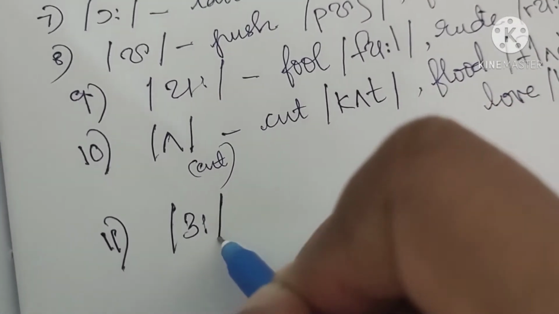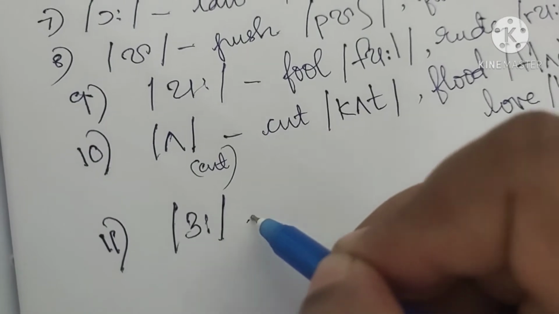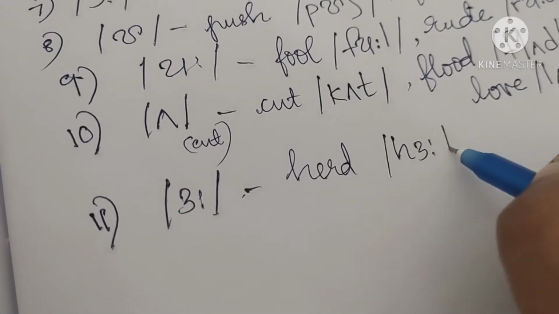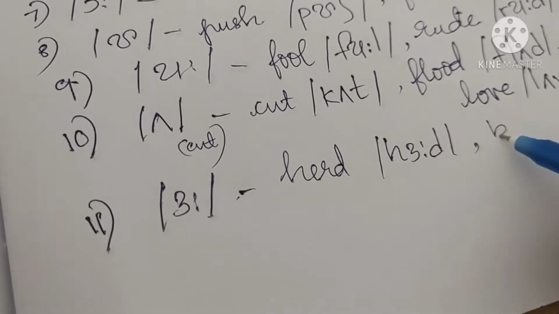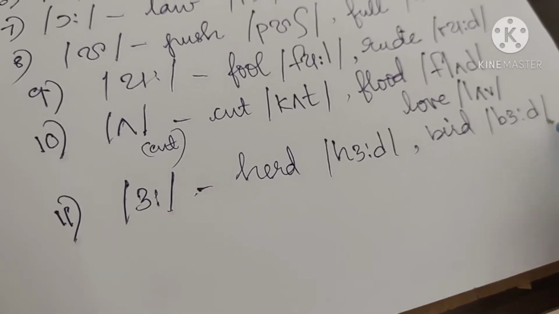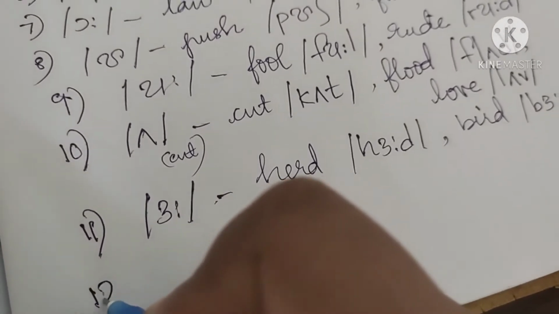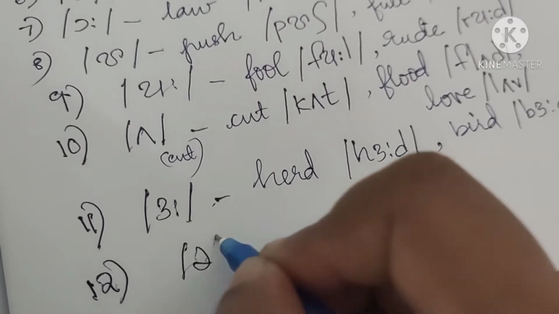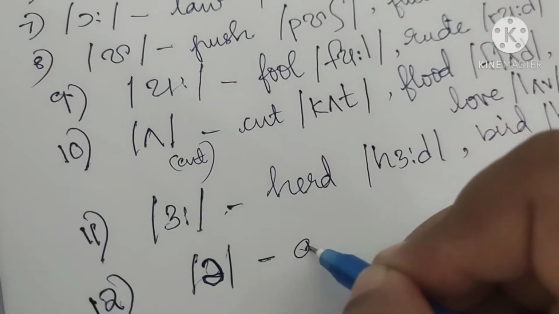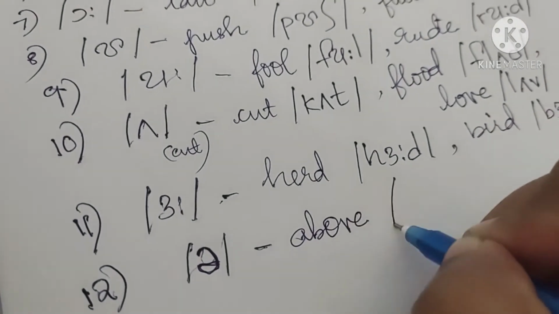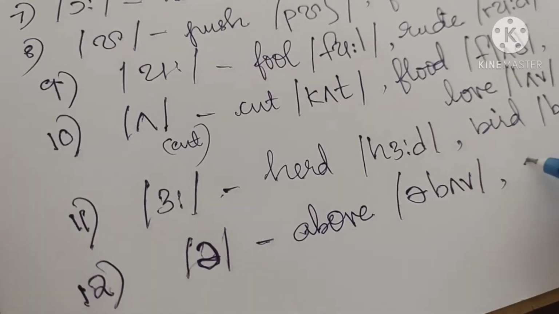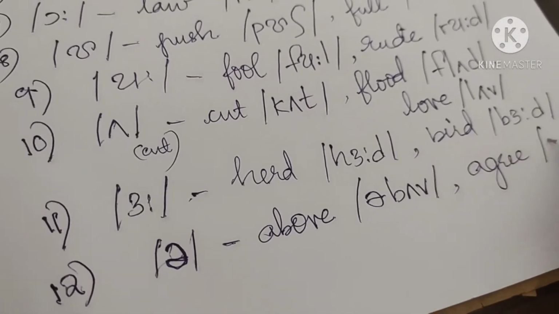Eleventh one is like a 3 with two dots, as we have in heard, h, e, d. Bird, b, e, d. Twelfth one is as we have in above. Above. Agree. Agree.